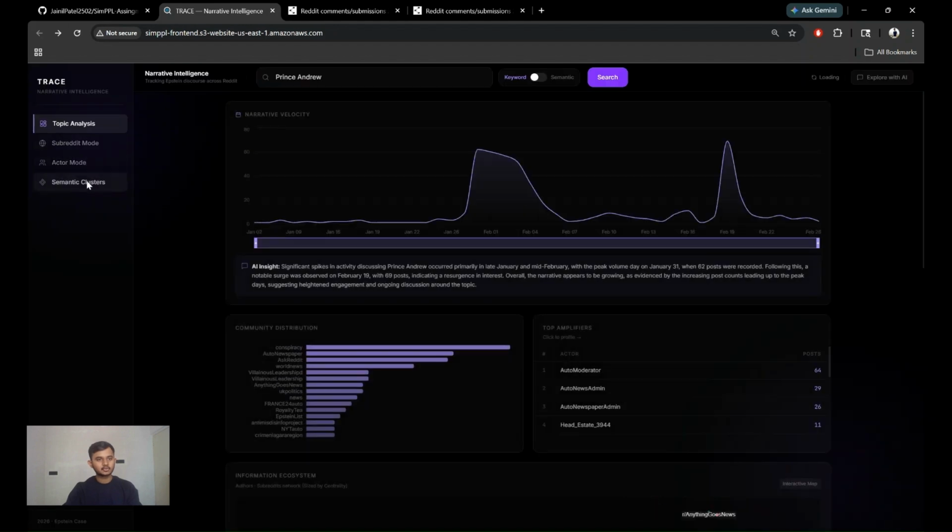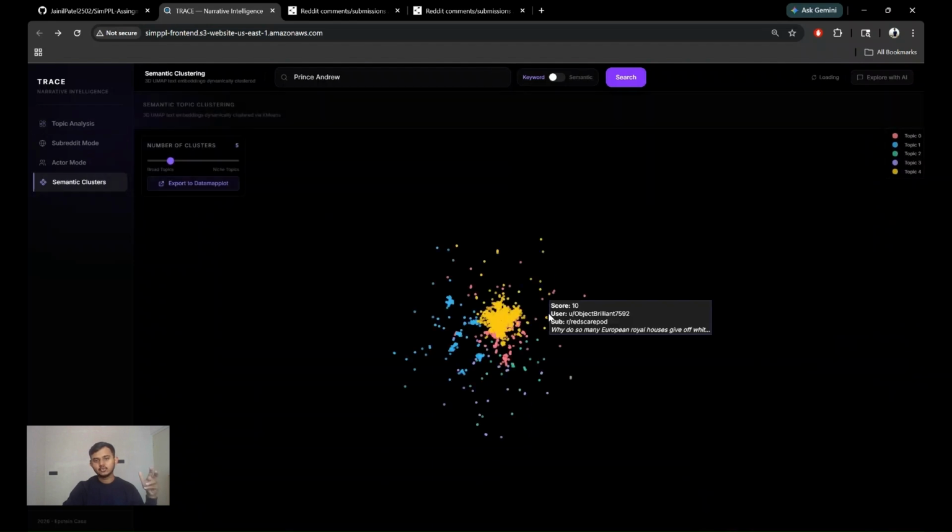Okay, now let's go to the semantic clusters and analyze them. I have used UMAP in order to reduce the dimensionality of these 384-dimensional vectors. What this embedding holds is the semantic meaning of that particular post, and UMAP performs dimensionality reduction on this and reduces it into a 3D vector while still retaining the semantic meaning.